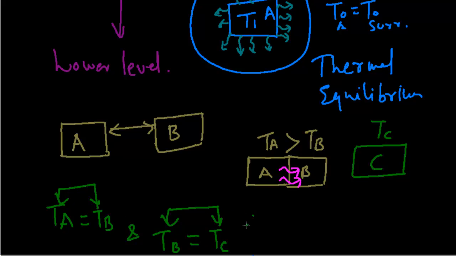So we can conclude that the temperature of body A is equal to the temperature of body B is equal to the temperature of body C. This is what the zeroth law of thermodynamics says.